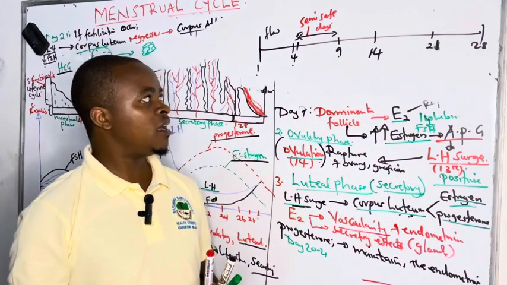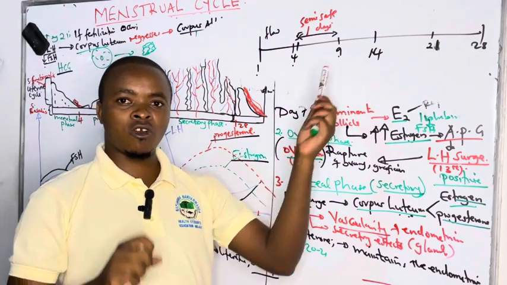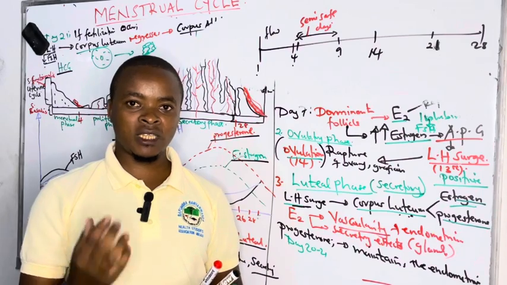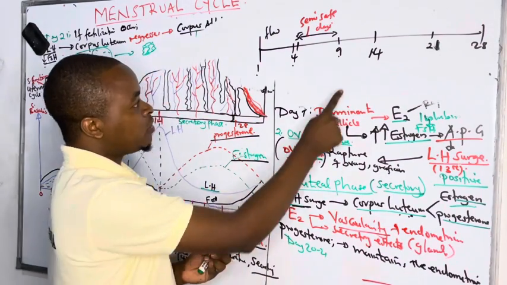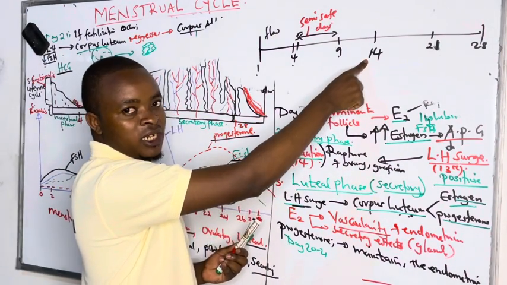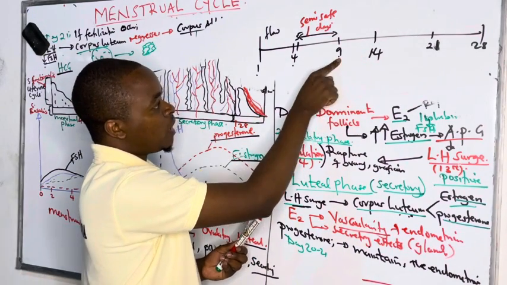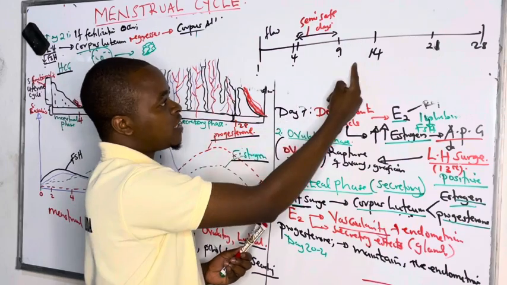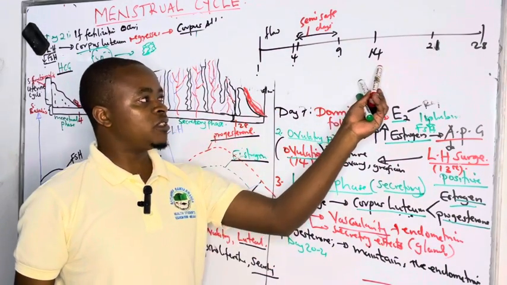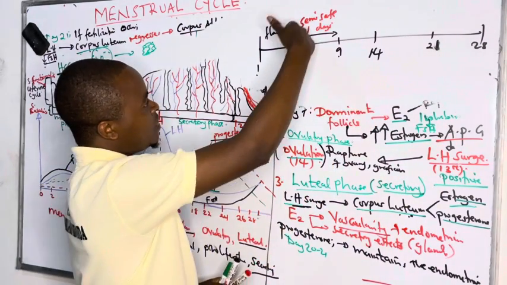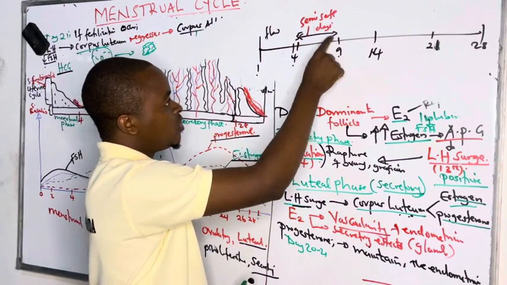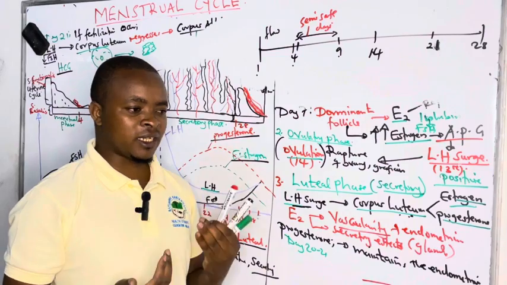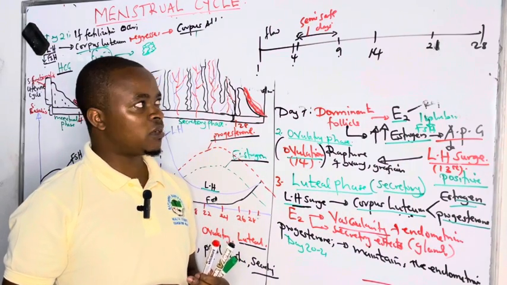But in the case of early ovulation, you might get pregnant, because whenever the sperms are released, they wait for 2 to 3 days as they are waiting for the egg to come in. That's why we are not saying it continues up to day 12 or day 13. We are giving an allowance whereby when you ejaculate, sperms wait for 3 days. So whenever you have sex at day 12 and the egg is released at day 14, you might get pregnant. So the semi-safe days are between 5 to 9 days. There you can have a chance that you might have sex and not get pregnant. That is what we can talk about.